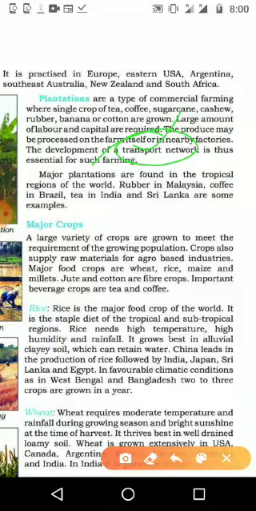Major plantations are found in the tropical regions of the world: rubber in Malaysia, coffee in Brazil, tea in India and Sri Lanka. These are some of the examples. In India itself we have rubber, tea, sugarcane, cotton and different things. But some major examples are given.